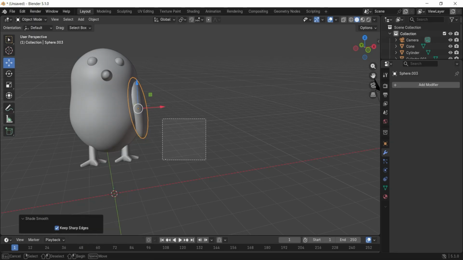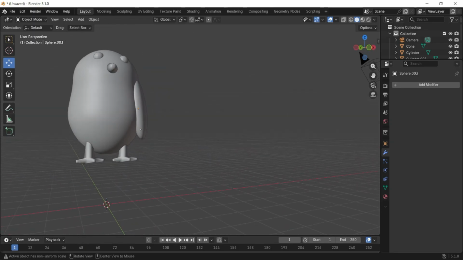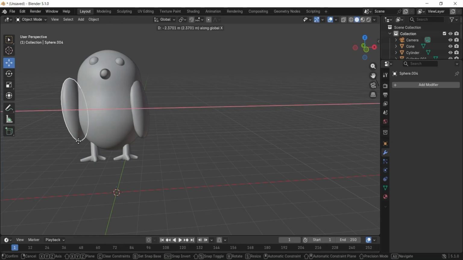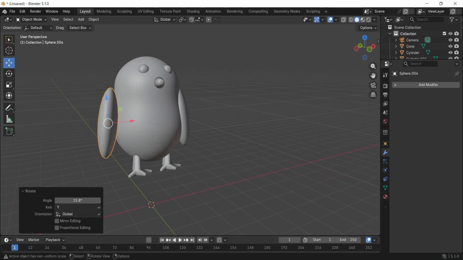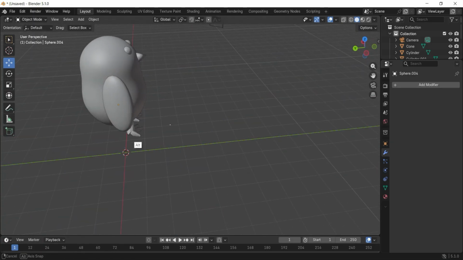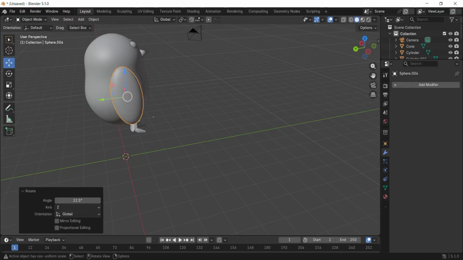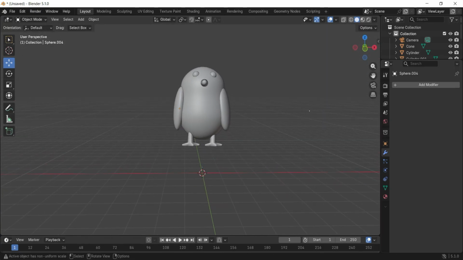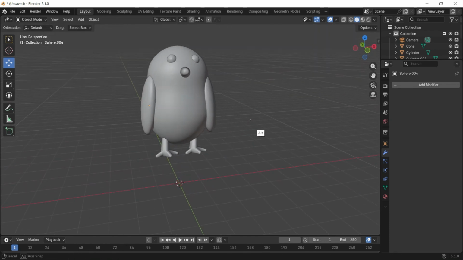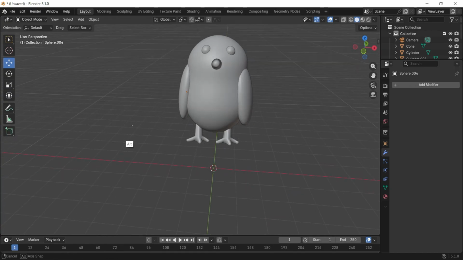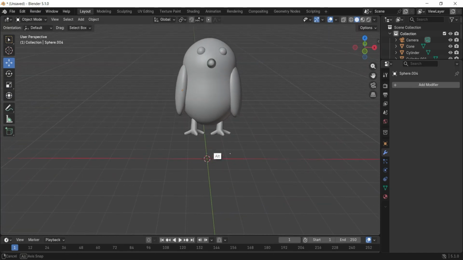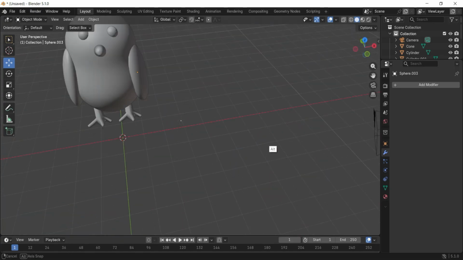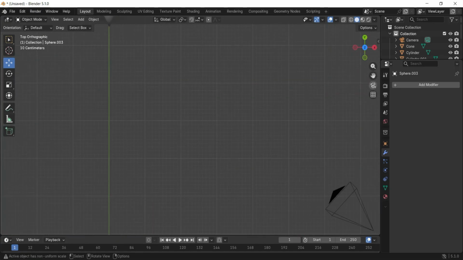Shade smooth. Duplicate it and move it in the X-axis with G X. Hit number 7 for top view.